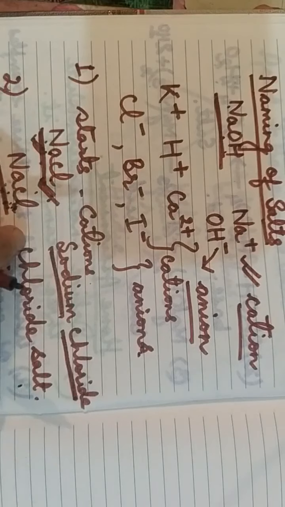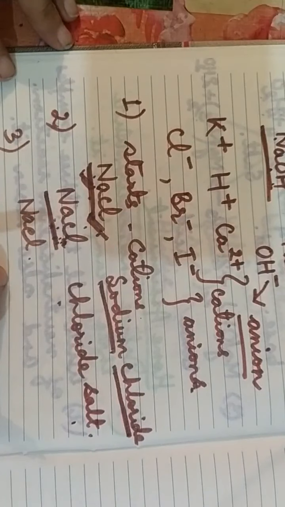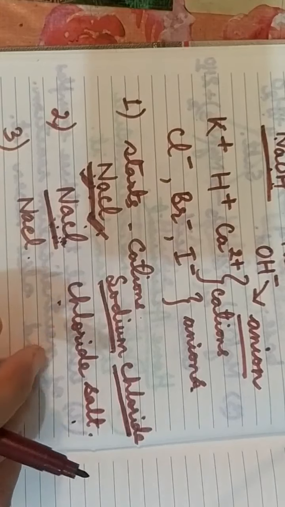Now, it can also be named on the basis of the cation's name. Again, sodium chloride, NaCl, can be named sodium salt also. Here sodium is the cation and chloride is the anion.